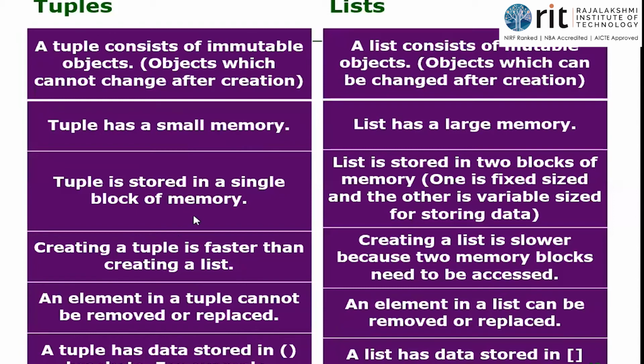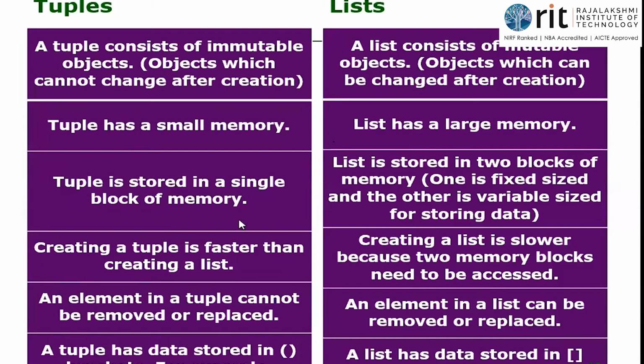The explanation for this is when we talk about tuple, tuple is stored in a single block of memory. It has nothing to do with our program, but you should understand how this is being done in the back end. So tuple is stored in a single block of memory, whereas list is stored in 2 blocks of memory. So one is fixed size, the other one is variable size for storing the data. When you give square brackets or round brackets, the interpreter understands whether it's a tuple or list. If you give 1 2 3 4 5 in round brackets it is stored in a single block, whereas if you give square brackets it is going to accommodate 2 blocks of memory, because it is based on the data type and the rule set.